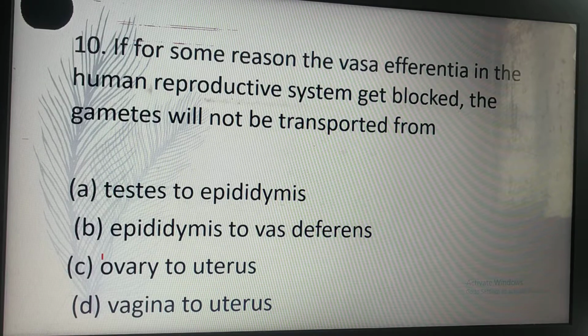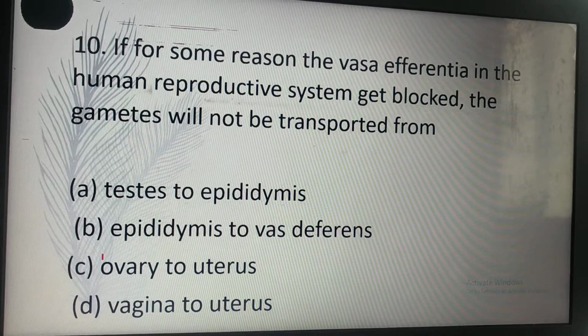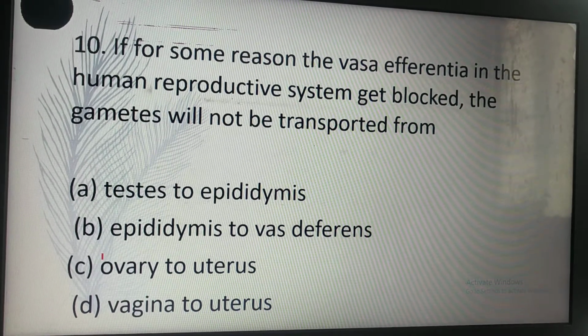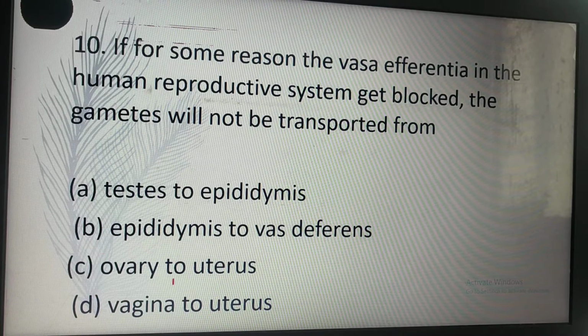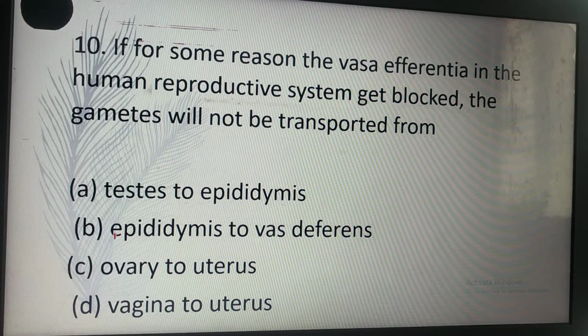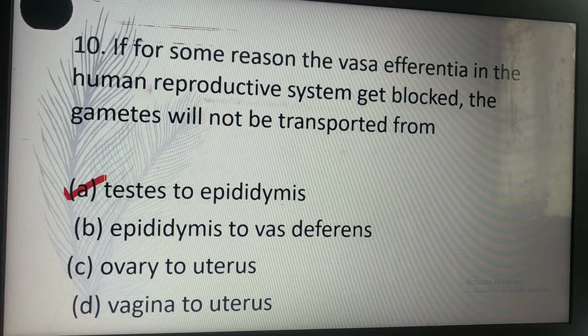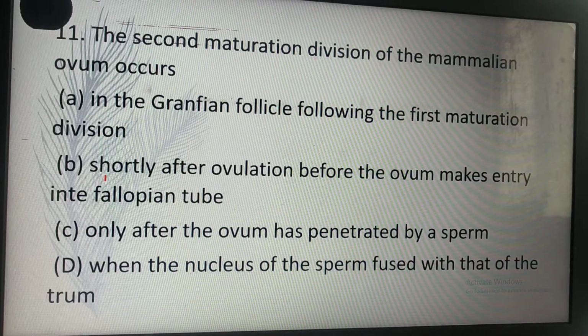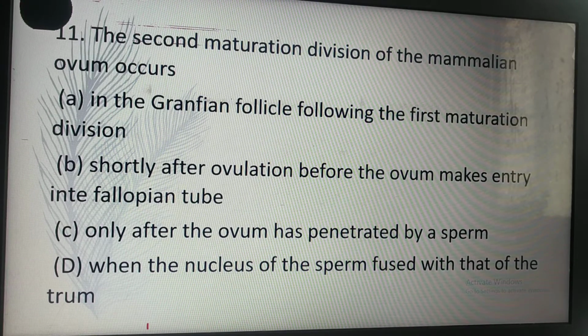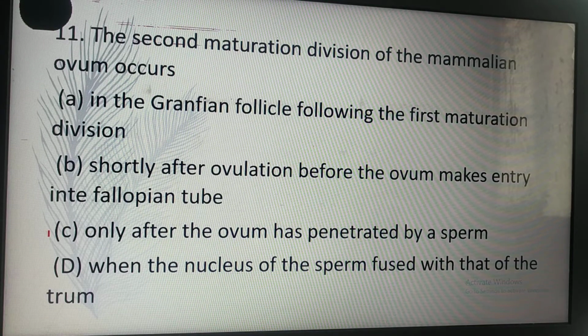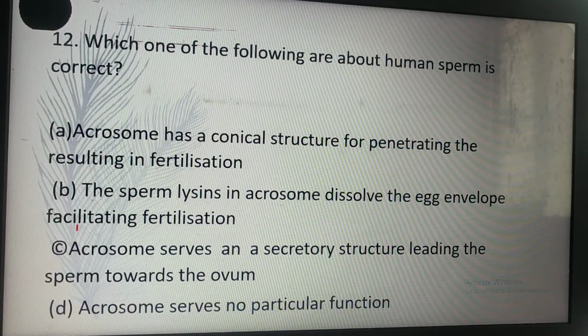If for some reason the vasa efferentia in the human reproductive system get blocked, the gametes will not be transported from A. Testes to epididymis. The second maturation division of the mammalian ovum occurs C. Only after the ovum has been penetrated by sperm. C is the correct answer.